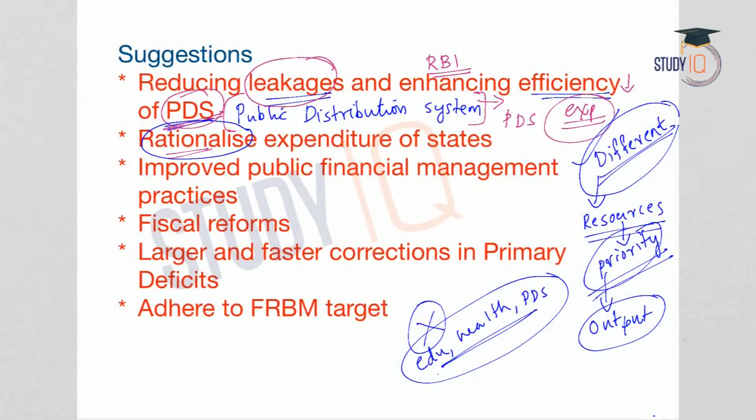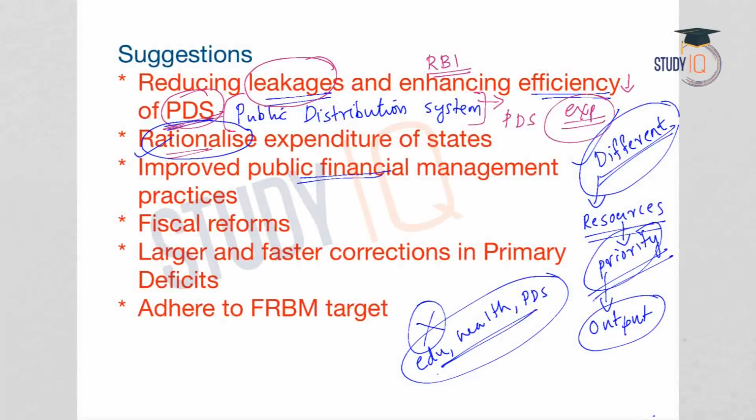You cannot forego them. But there would be certain other expenditures that are lesser important. So, these less important expenditures, or those expenditures which provide lesser utility, must be avoided. So, expenditure of the states must be rationalized, and resources must be dedicated to those expenditures which can bring better results in the economy. Thirdly, the public financial management practices should be improved.